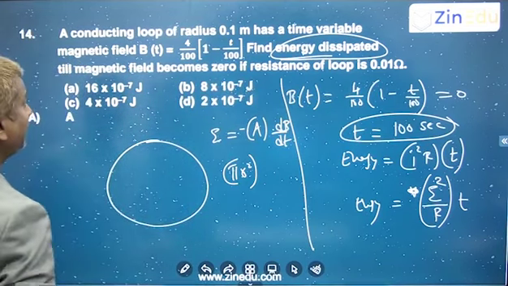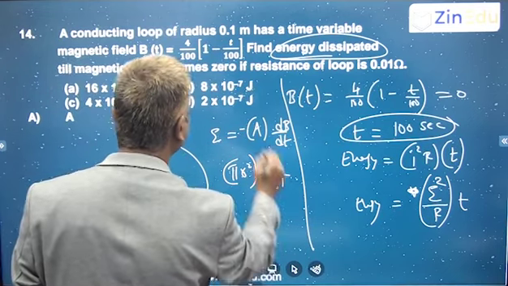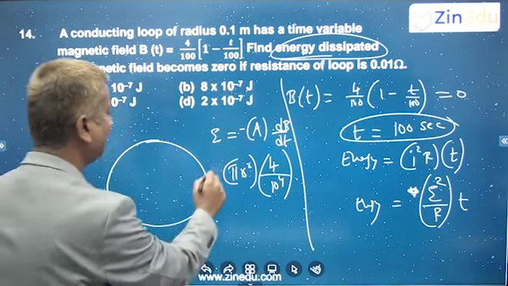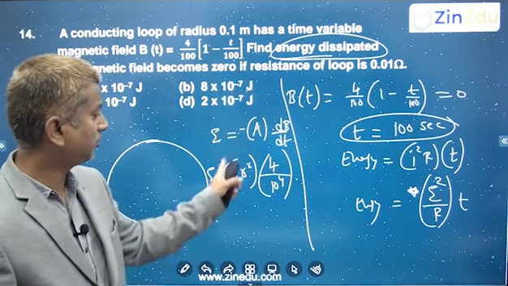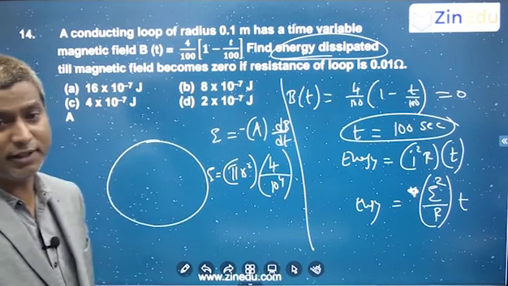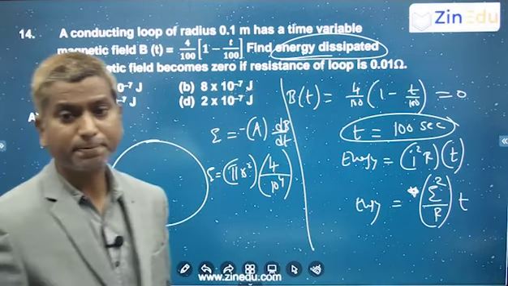So dB by dt you get as 4 by 10 power 4. So pi r square is the EMF factor. Substitute r as 0.1 whole square. Substitute all this, then E square by R into T. If you substitute, you'll get the answer: 16 into 10 power minus 7 joules. Okay, clear?